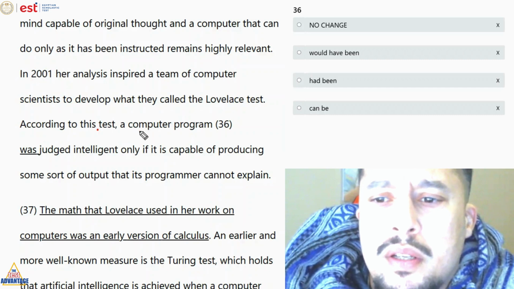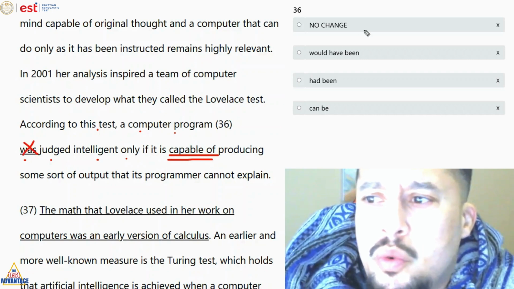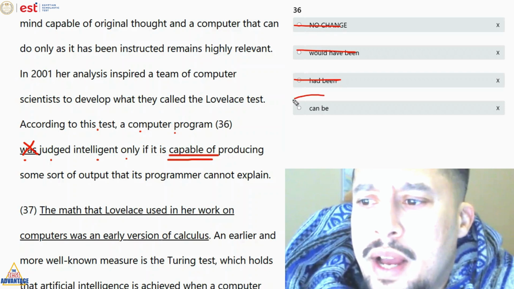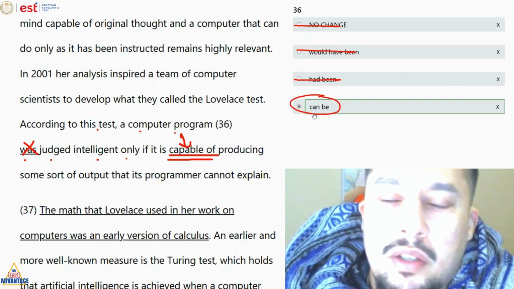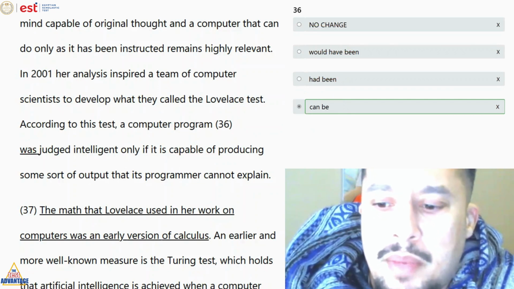According to this test, a computer program was judged intelligent only if it is capable. بنتكلم عن capabilities, so ما ينفعش نقول was or would or had can be, عشان بنتكلم عن capabilities. So نيجي نتكلم عن capabilities حاجة نقدر نعملها بنستخدم can or could.